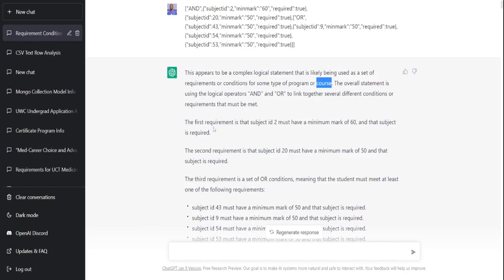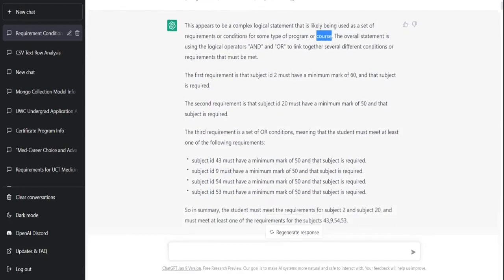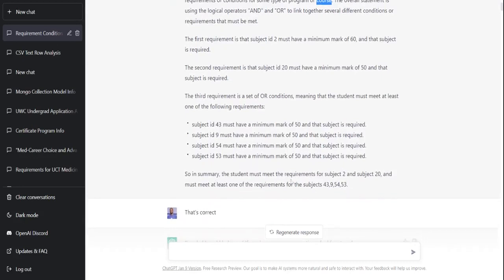which is also good. The first requirement is that subject ID 2 must have a minimum requirement of 60, and that subject is required. The second requirement is that subject ID 20 must have a minimum mark of 50, and that subject is required. The third requirement is a set of all conditions, meaning that the student must meet at least one of the following conditions. And this is absolutely correct. So it also gives a summary.